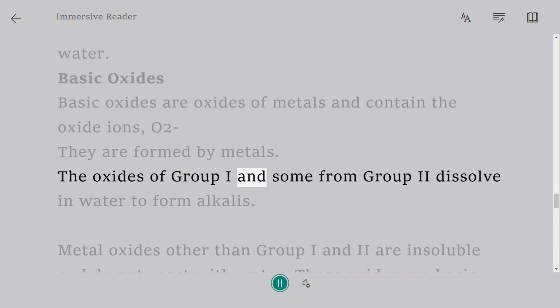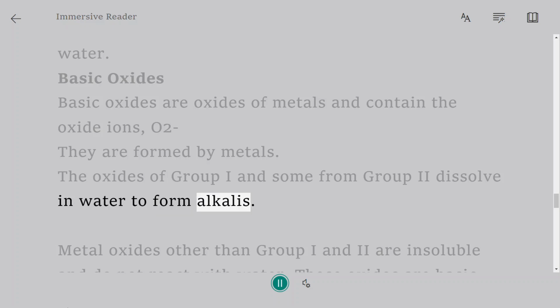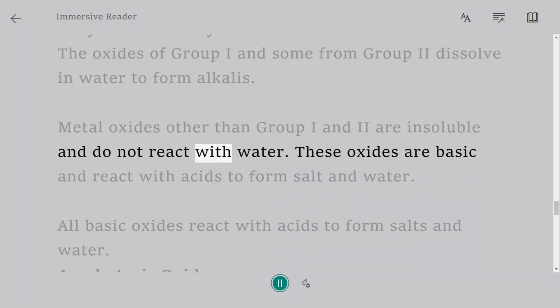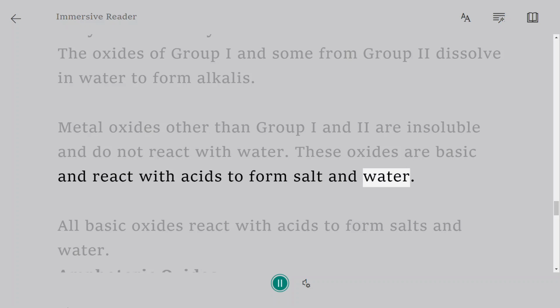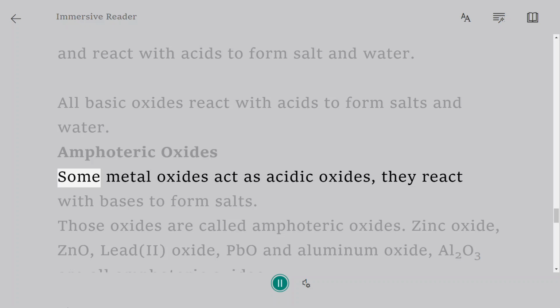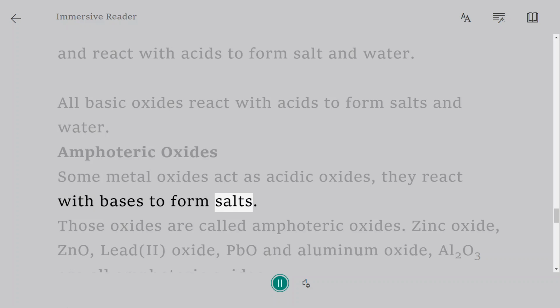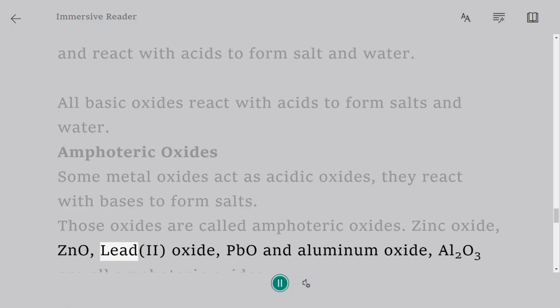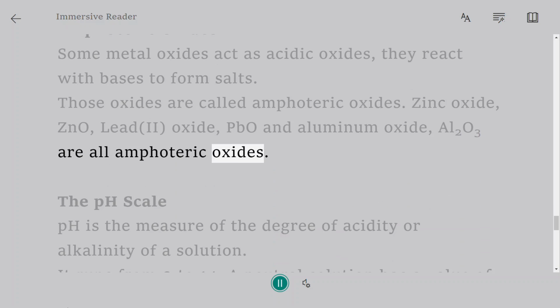The oxides of group 1 and some from group 2 dissolve in water to form alkalis. Metal oxides other than group 1 and 2 are insoluble and do not react with water. These oxides are basic and react with acids to form salt and water. All basic oxides react with acids to form salts and water. Amphoteric oxides. Some metal oxides act as acidic oxides, they react with bases to form salts. Those oxides are called amphoteric oxides. Zinc oxide, ZnO, lead(II) oxide, PbO, and aluminum oxide, Al2O3, are all amphoteric oxides.